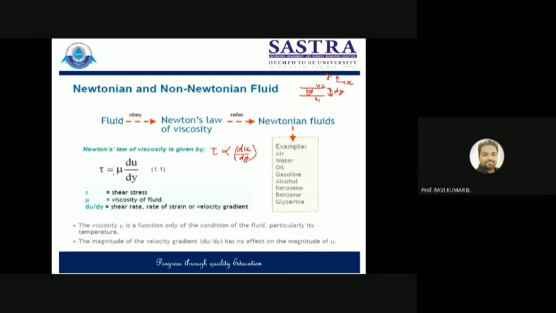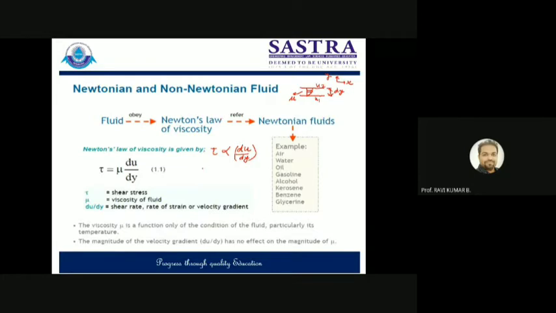When we are defining viscosity, we can say viscosity is something which basically resists the motion of fluid layers. It acts in between two layers. If you consider these two layers, between them this viscosity will be acting. So viscosity is the internal resistance offered by the fluid to the shearing of its layers, or you can say it is the internal resistance offered by the fluid to its motion. It's called viscosity.